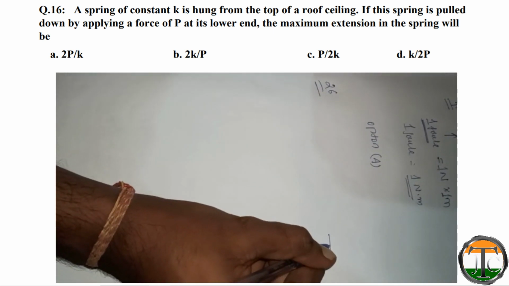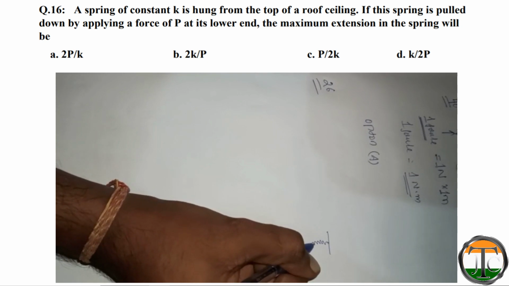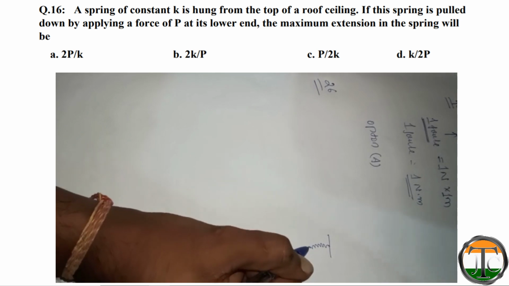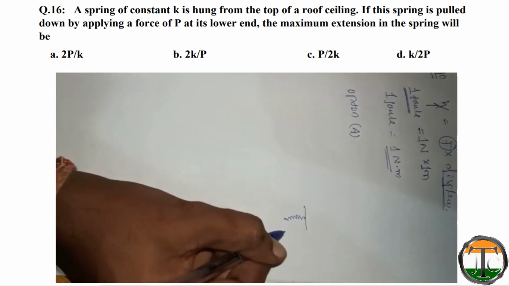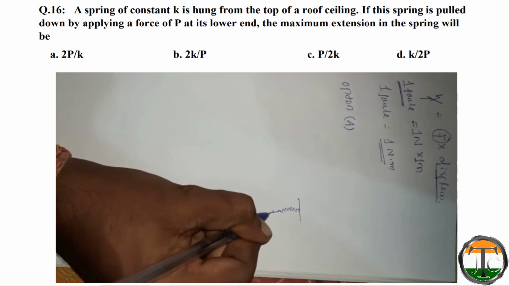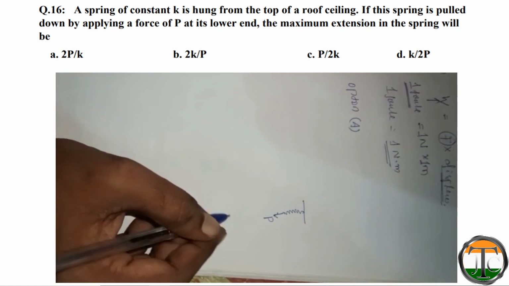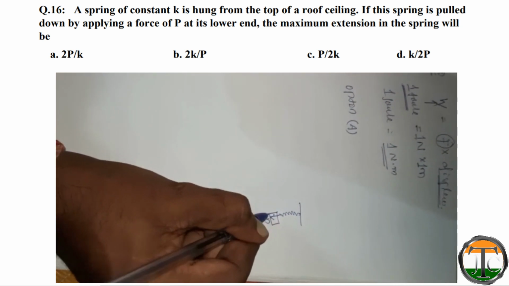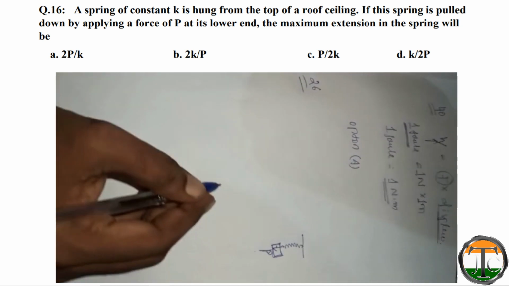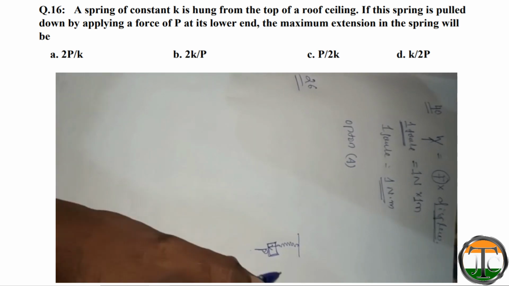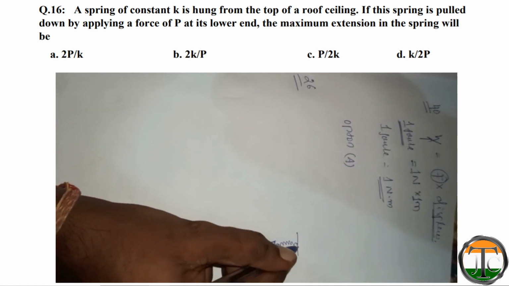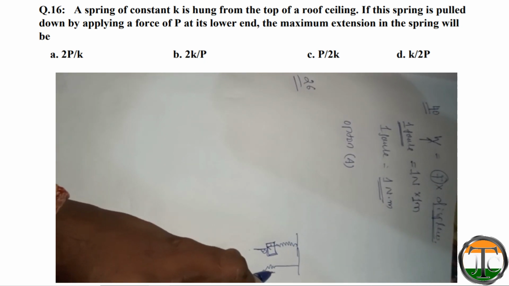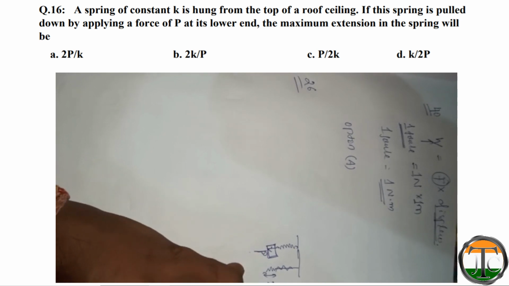This is the ceiling. From that the spring is attached. Here it is told that force P is applied. If force P is applied, then assume that this is a mass of force P. Then what will happen? The spring will go to some extra distance, that is x.